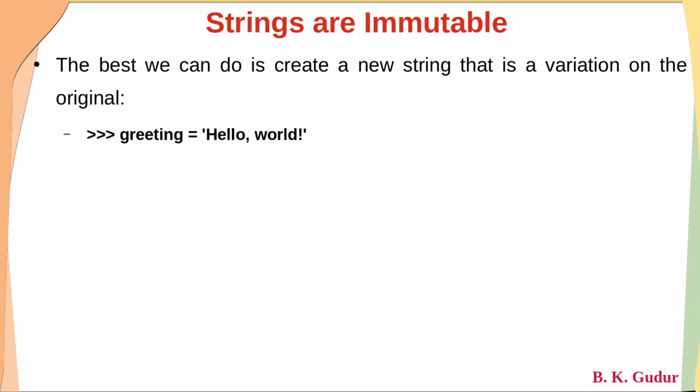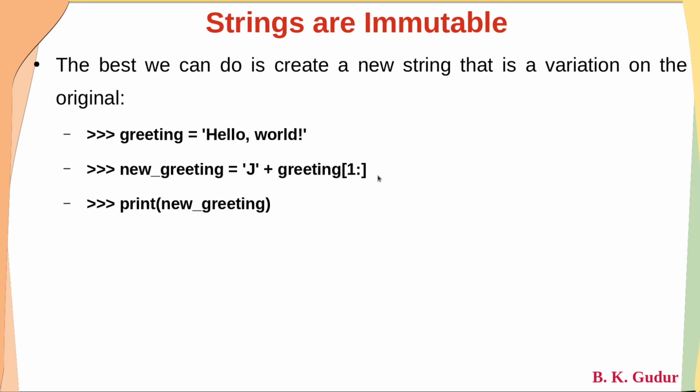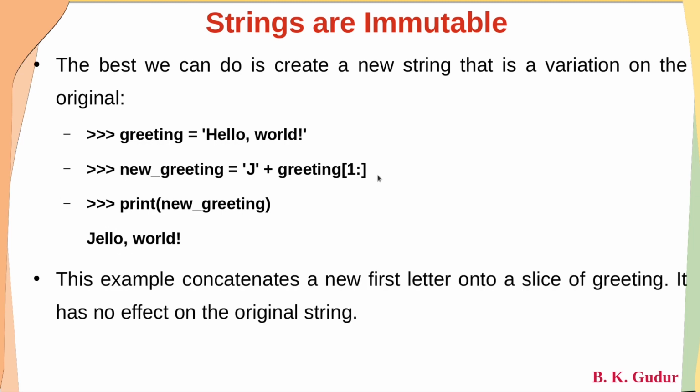I'll show you: greeting is equal to hello world, and we want to change H to J. What we can do is take a new string, new_greeting is equal to J plus greeting. I don't want H, because of that I'll start with 1 to last. And when you print the new string, instead of hello world, you will get jello world.